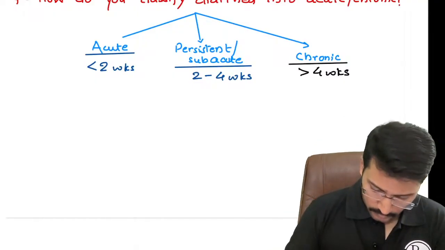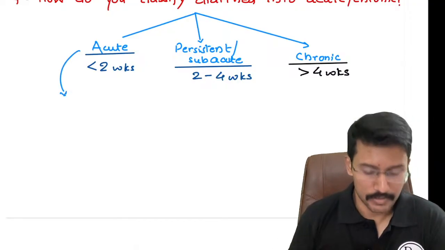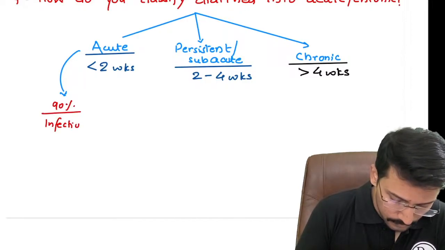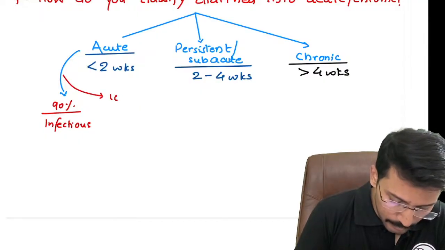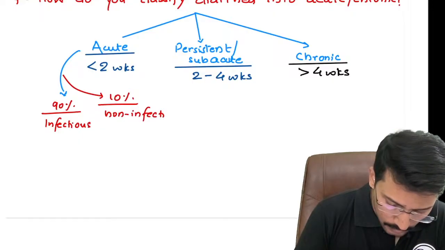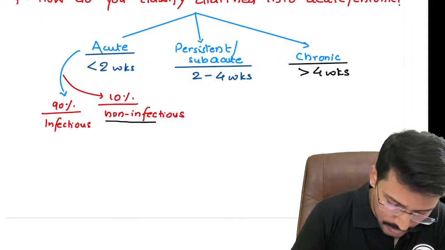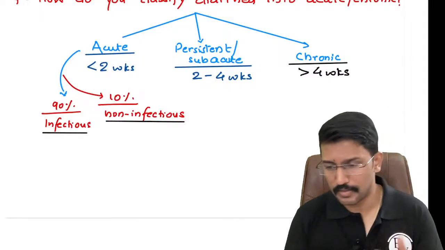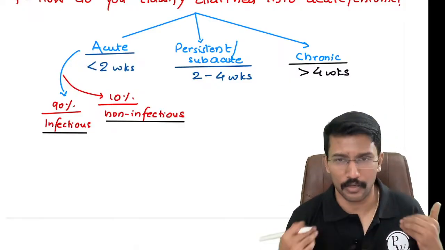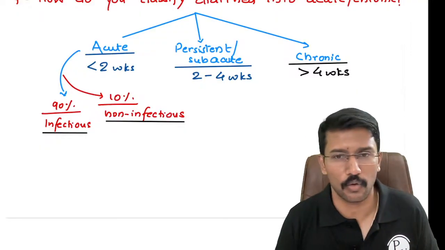So acute diarrhea is what we will address first. Please remember, when you have a patient presenting with diarrhea of less than 2 weeks, 90% of these cases are infectious, and 10% of these cases are going to be non-infectious. Can anybody tell me a few causes for non-infectious diarrhea? Infection we will discuss in reasonable detail, but what are some causes for non-infectious diarrhea? You don't have any acute gastroenteritis or infection of your intestines, but you still have diarrhea. What can cause that?